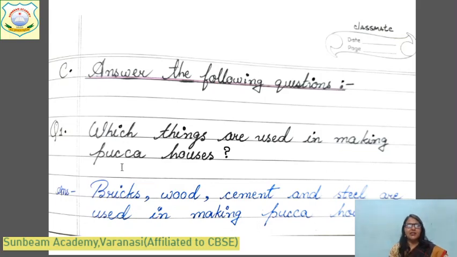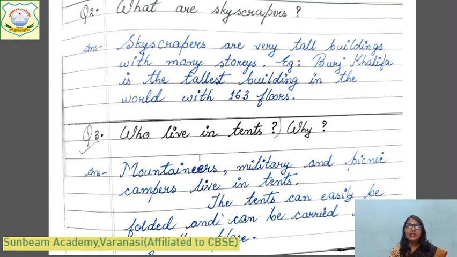Okay, children? You will leave 1 line after the question and then you will write the answer. Then you will draw a line with a scale. And then you will proceed to the second question and answer. Okay? You write from the PDF. Just now I am just explaining to you. What is the second question?